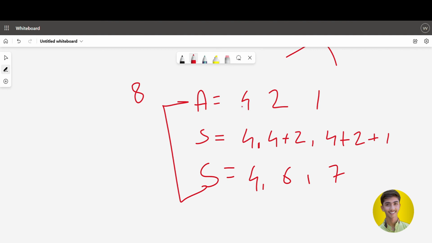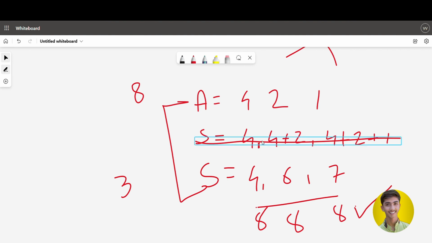So 4 plus 4 is 8, I am writing here. Now 2 plus 6 is 8. Yes, 7 plus 1 is 8. So we can say that there exists one interesting sequence which has maximum length of 3. So we simply print 3 for this case.